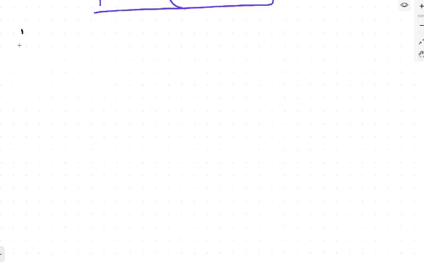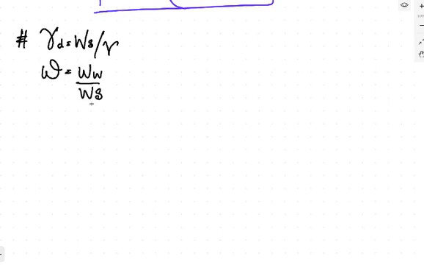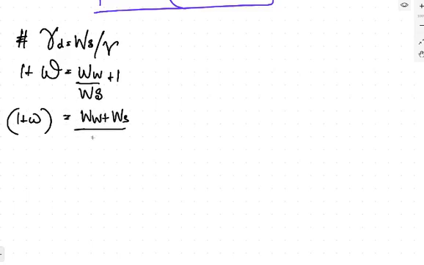इंटररिलेशनशिप क्या है? देखो, हमें एक चीज पता है कि gamma D is basically equal to WS upon the volume. This we know, this is the weight of solid upon the total volume. Here we know one thing also, that small w is equal to WW divided by W of solid. It means that if you add 1 here, then you have to add 1 here. It means that 1 plus W is equal to W of water plus W of solid divided by W of solid. This is basically equal to W upon WS. From here you can get WS is equal to W upon 1 plus the water content.